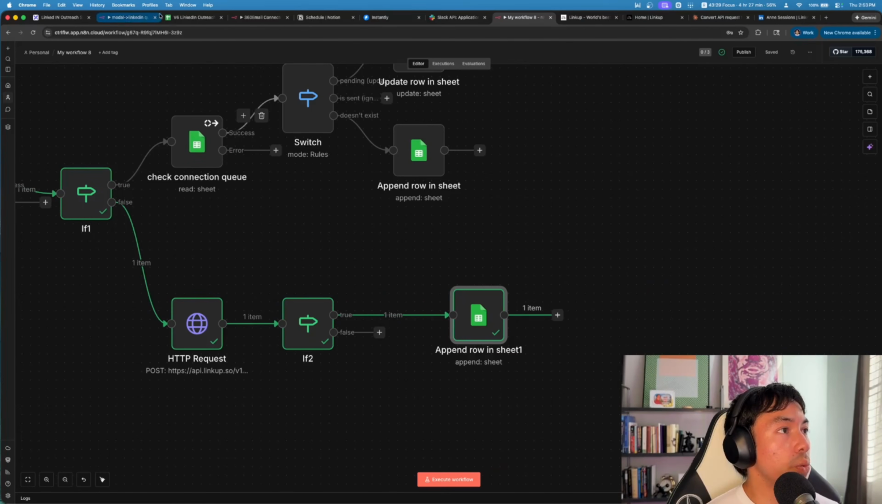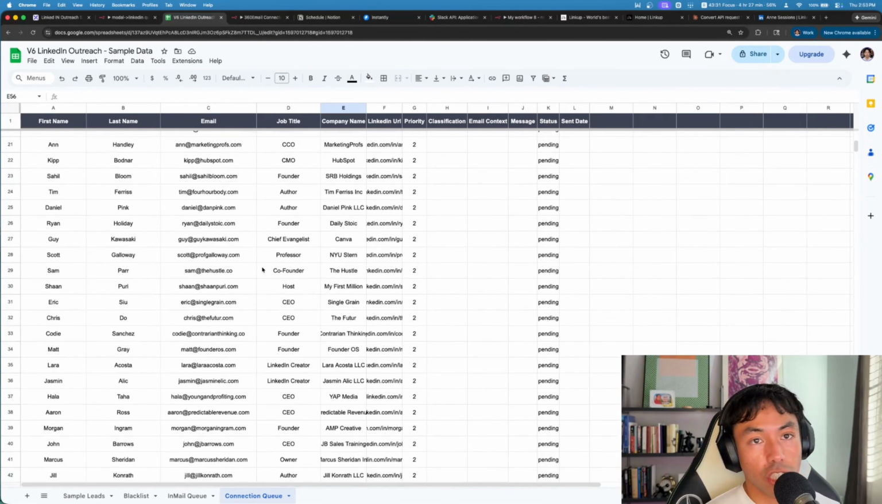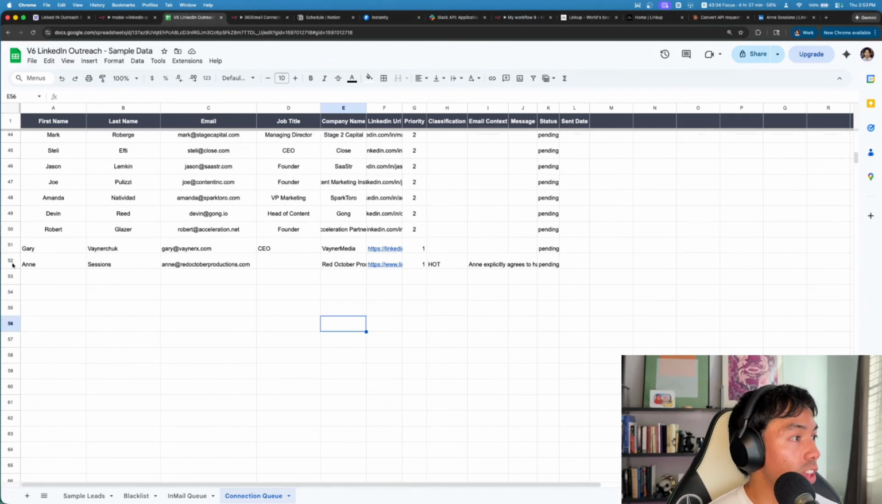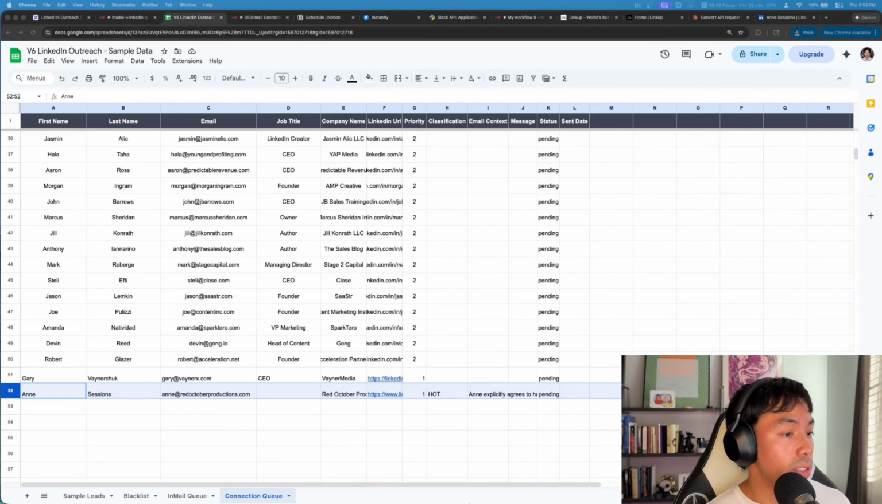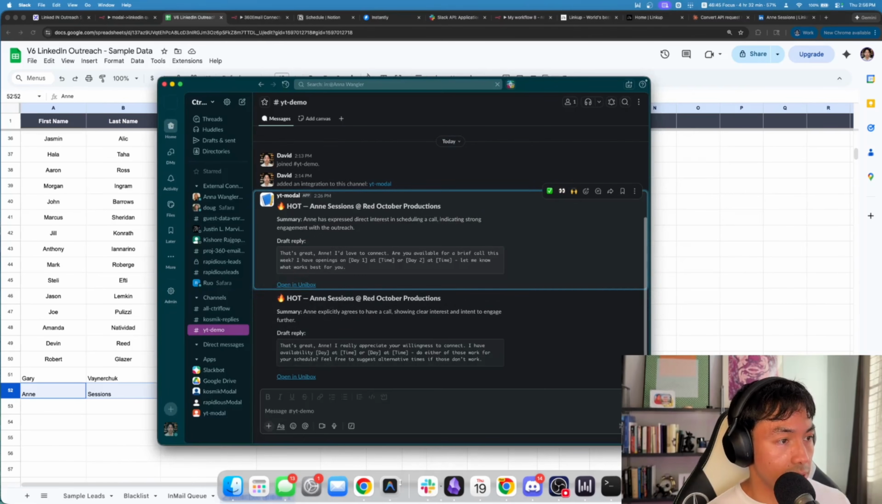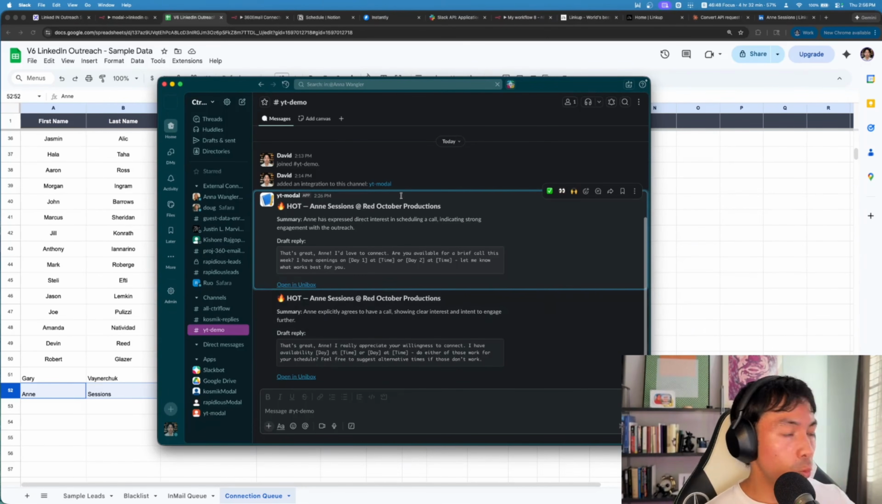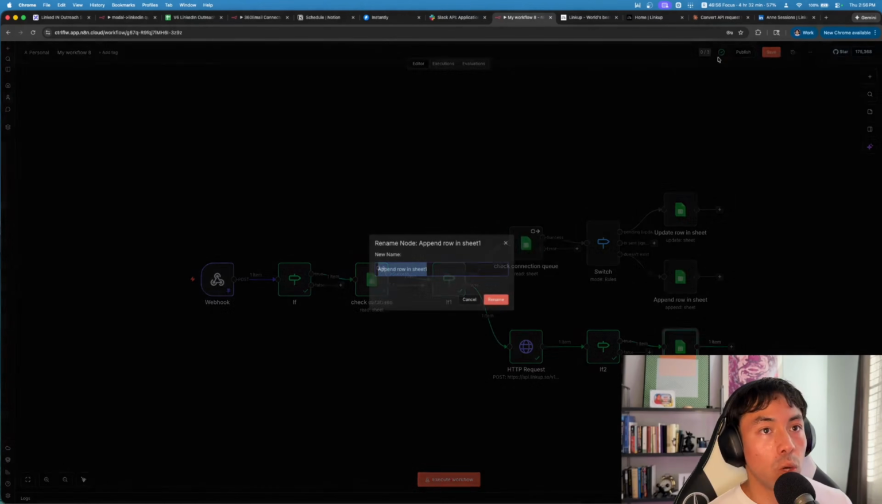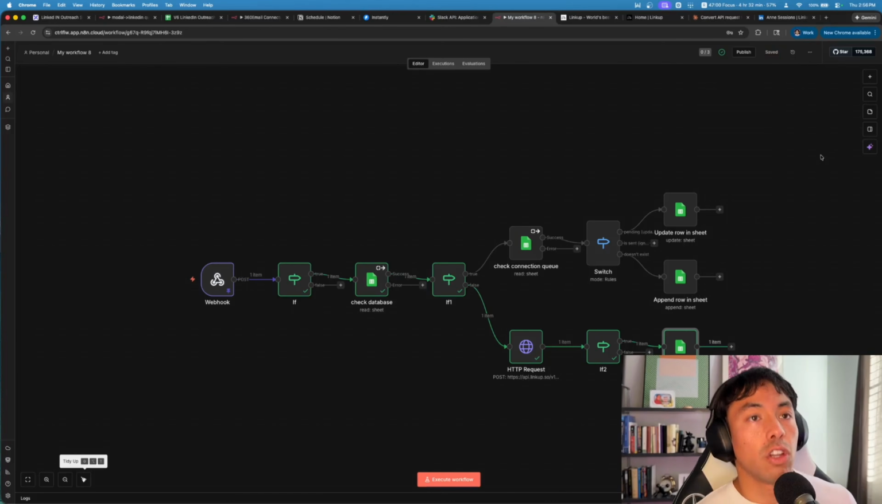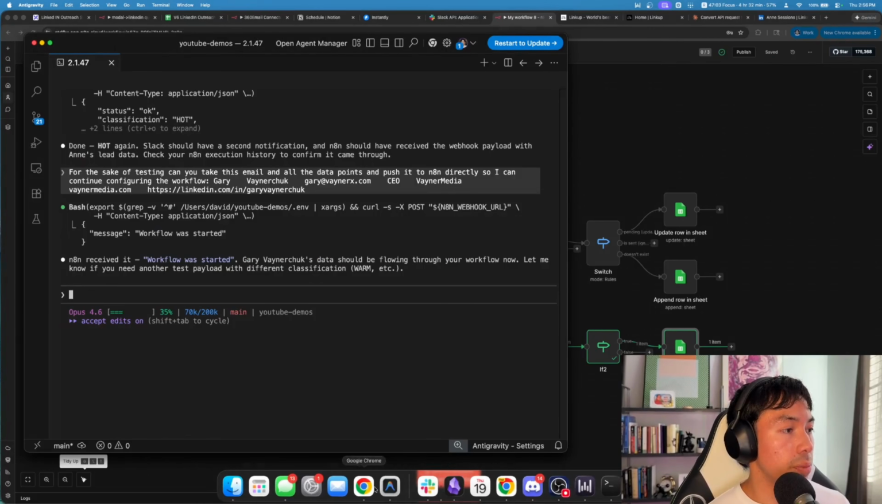Perfect. So when we go over to the connection queue, we should see they are there. Priority is also #1. We have all their data. So now when we launch this script, anybody that's priority 1 gets a connection request sent to first. We know that our modal now sends us internal notifications via Slack. We now know that any positive notifications also get sent to N8N. From here, what we should do is launch the actual system. So let me go back to anti-gravity.